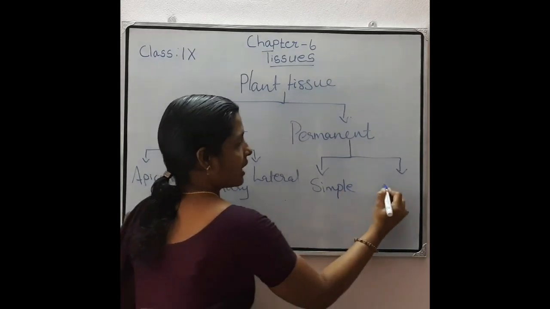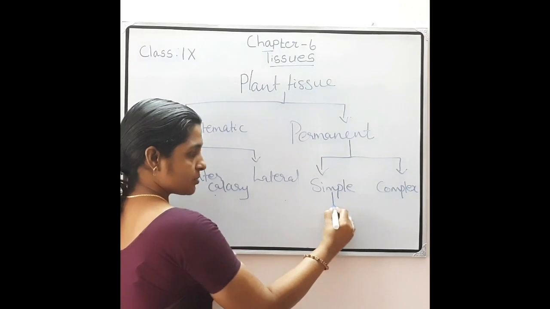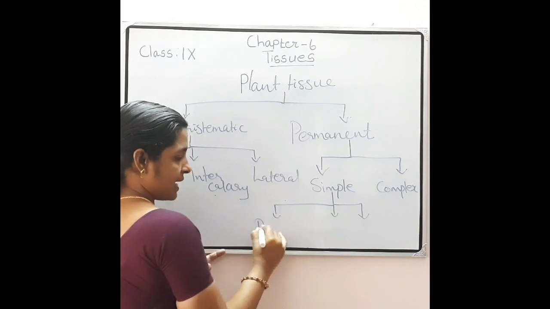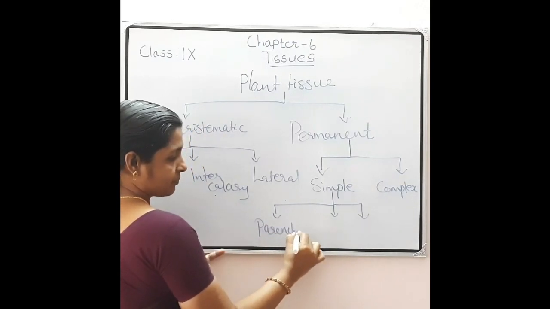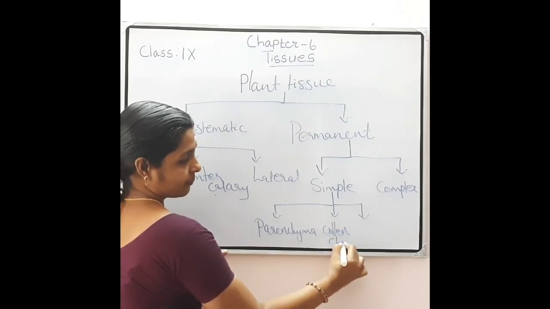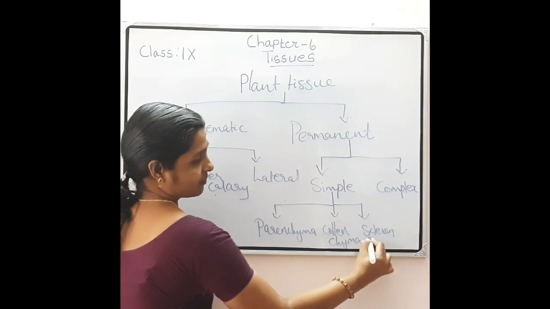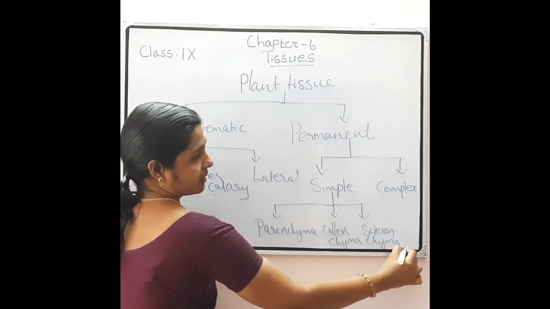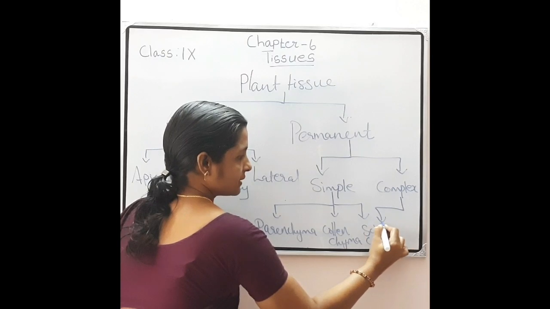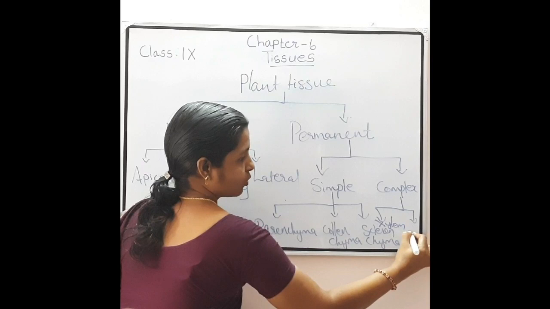Simple tissues are again divided into three: parenchyma, collenchyma and sclerenchyma. Then complex tissues are divided into two: xylem and phloem.